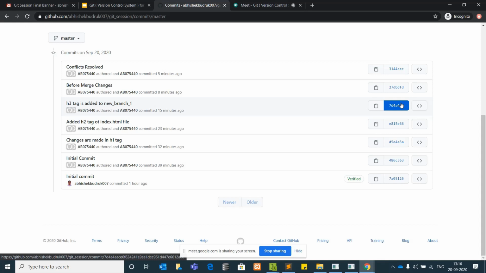A version control system is nothing but, let's take an example and understand. If you are using any smartphone, you come across certain apps. Let's take the example of Paytm. Paytm has version 5.0 as its existing version.